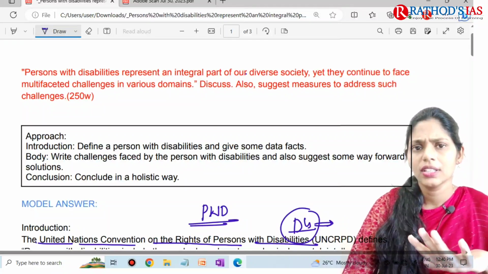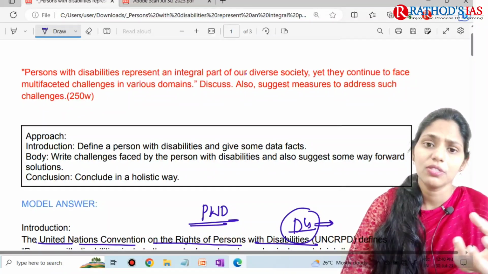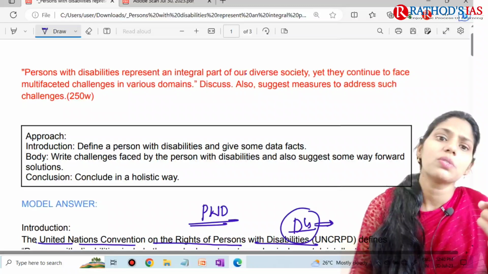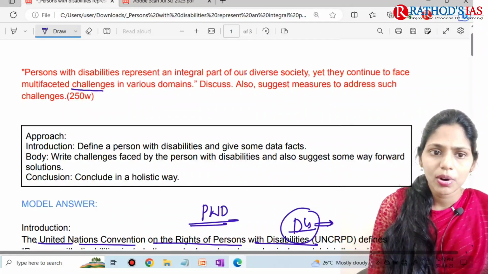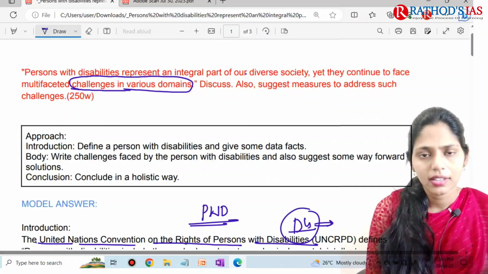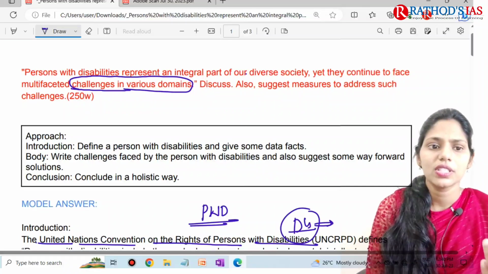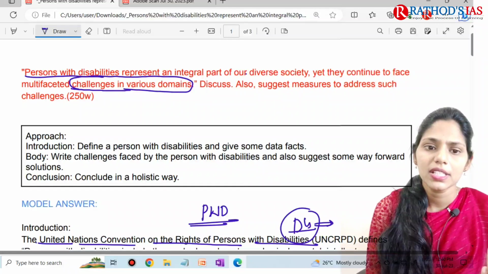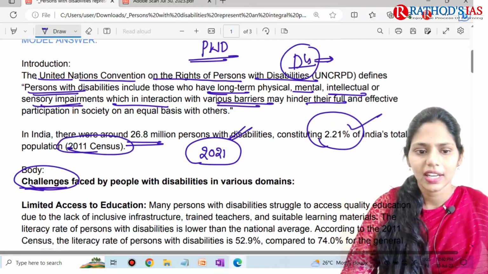There is nothing like you have to use extraordinary words here. Try to pick up the words from the question itself. It is talking about challenges in various domains, so you can write a side heading like challenges faced by persons with disabilities in various domains.